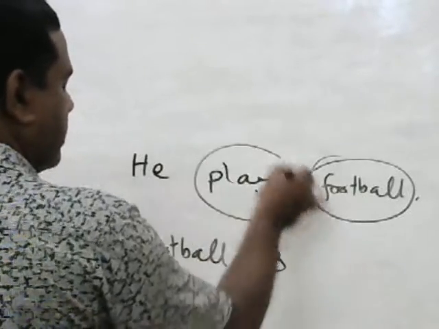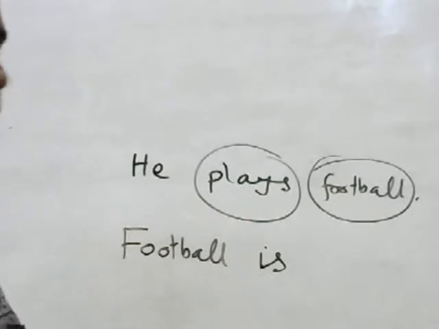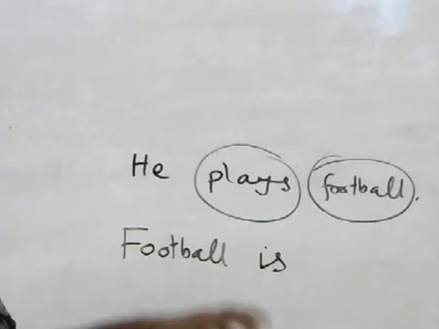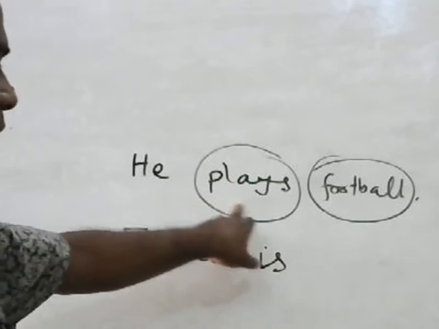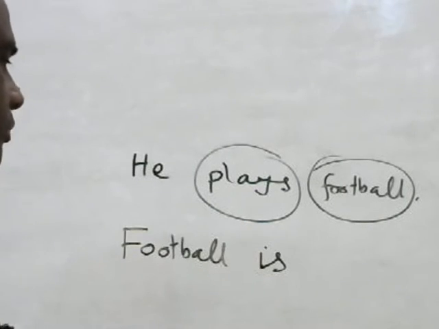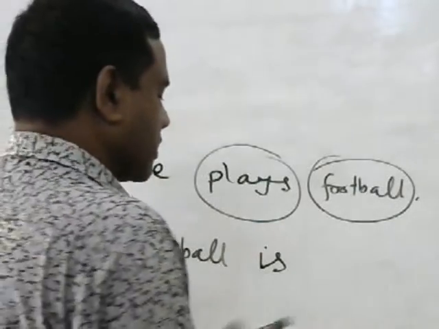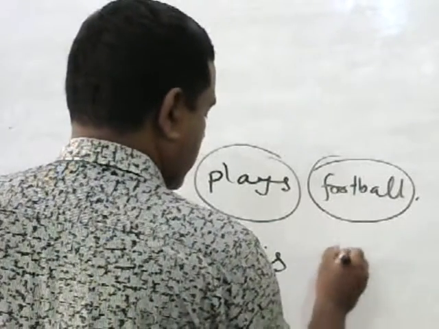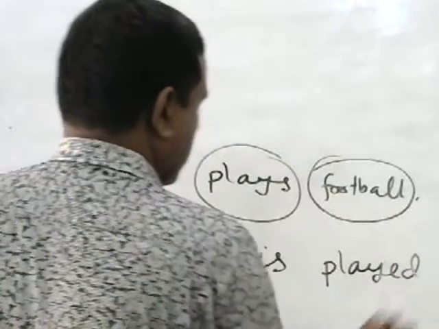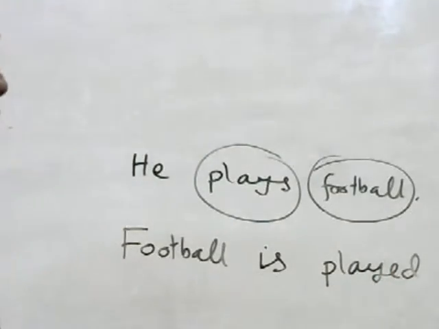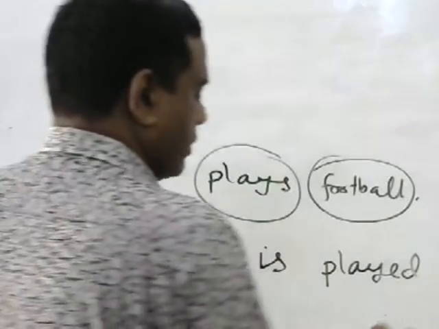Then we have to write the verb's past participle. Play, past participle form: played. Football is played. Then we have to write by.